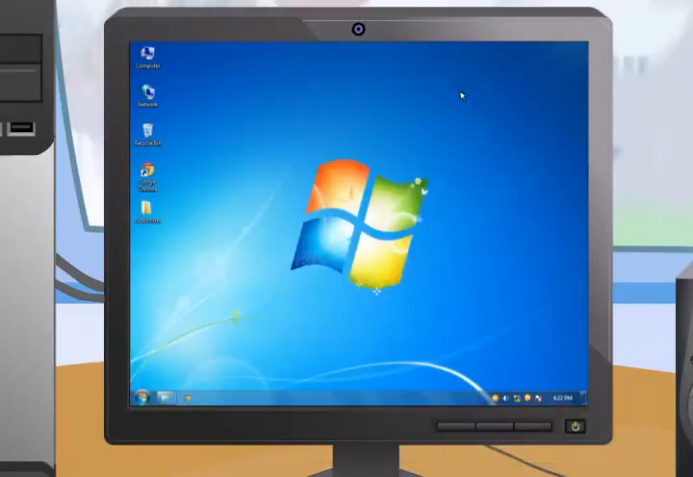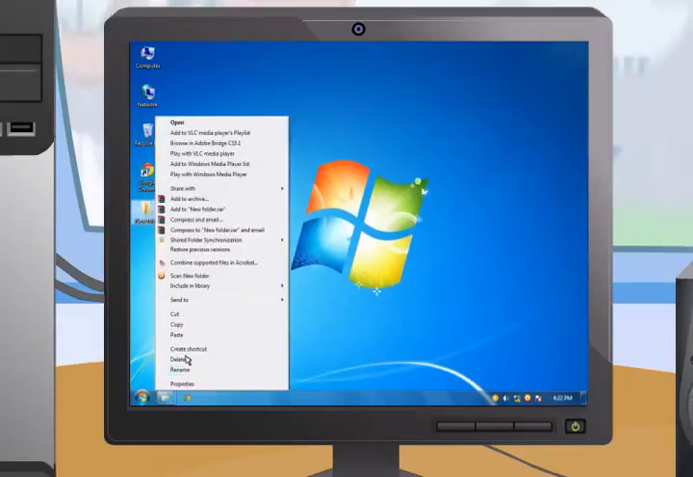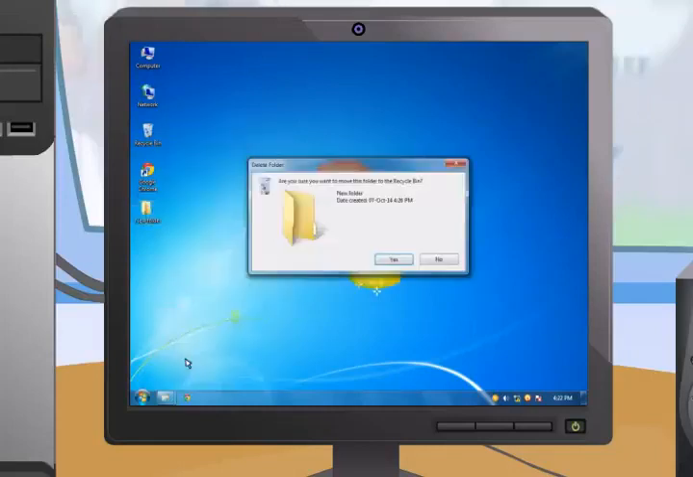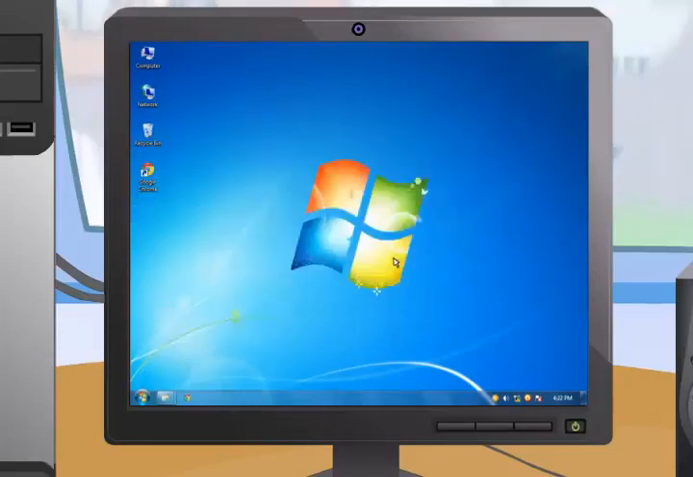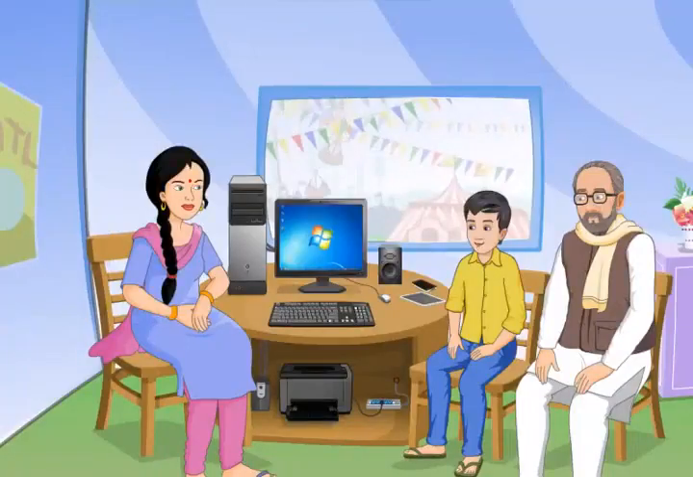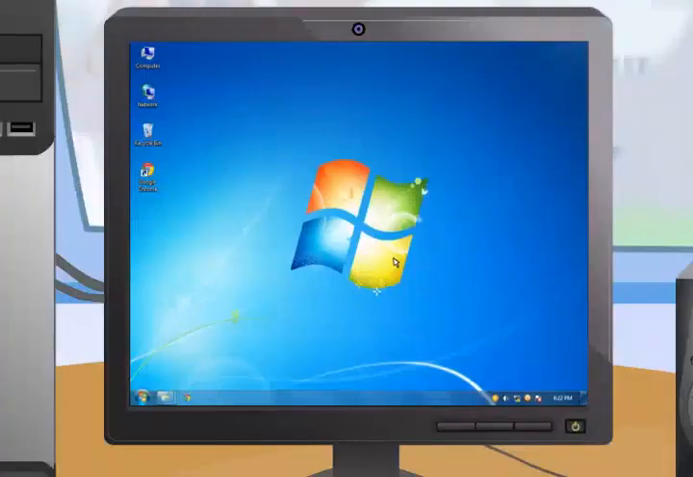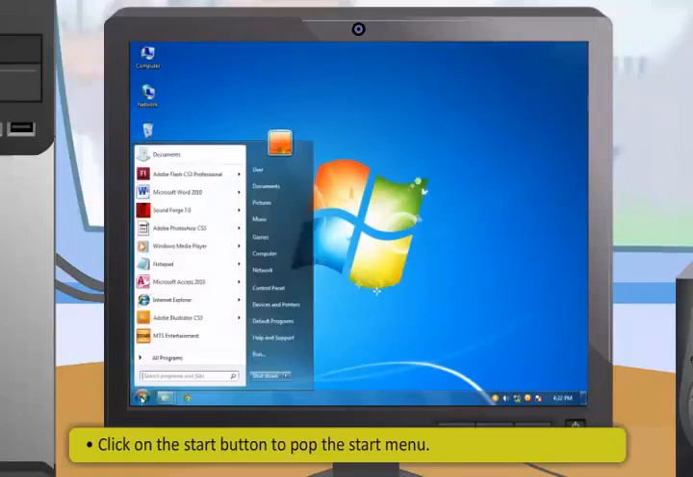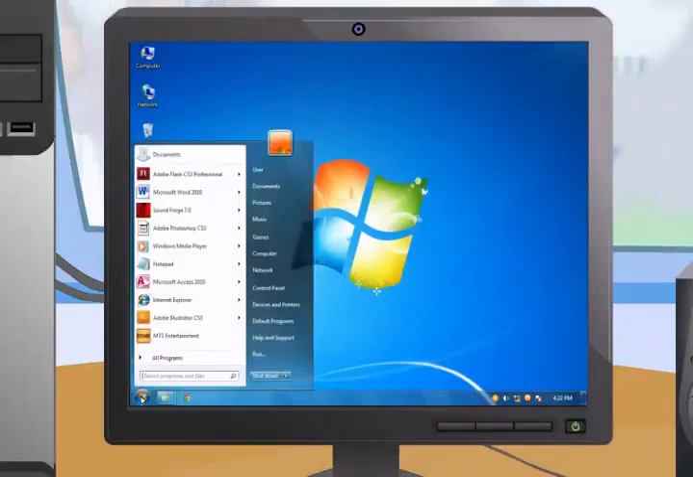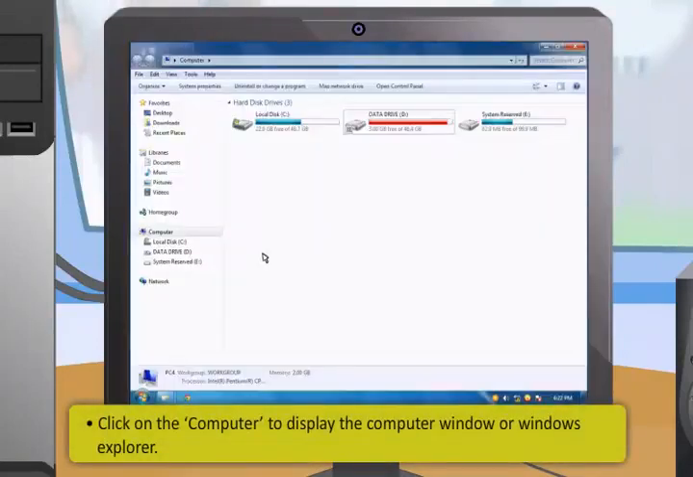After creating a file or folder, you can either rename, copy, paste, or even delete it if you do not require it. How do we create a new folder in the drive? Simple, just follow these steps. First, click on the Start button to pop the Start menu. Then, click on the Computer to display the computer window or Windows Explorer.